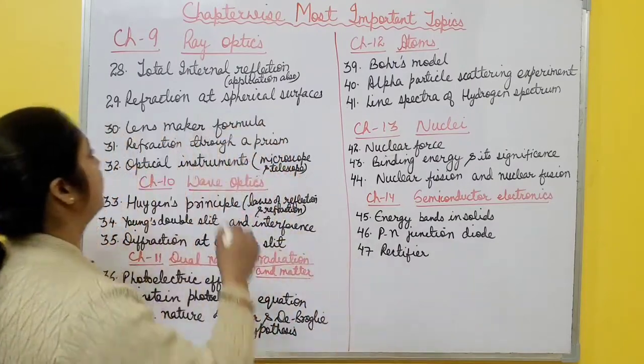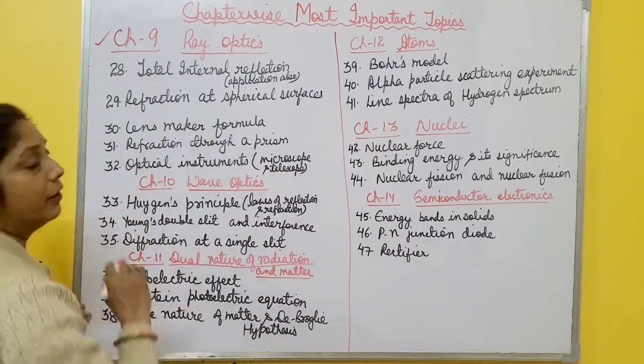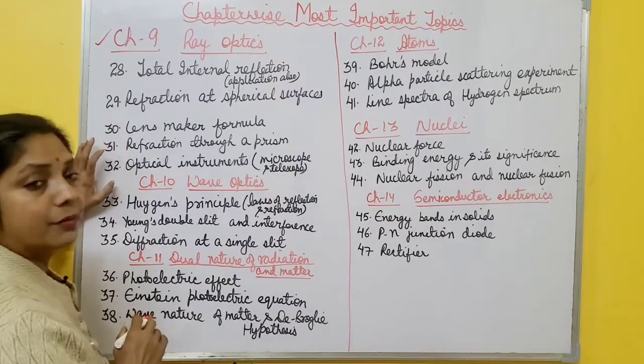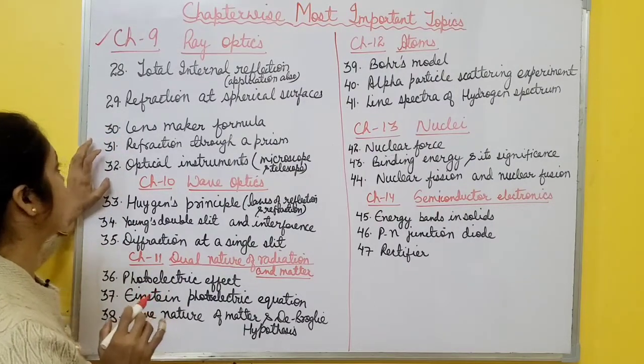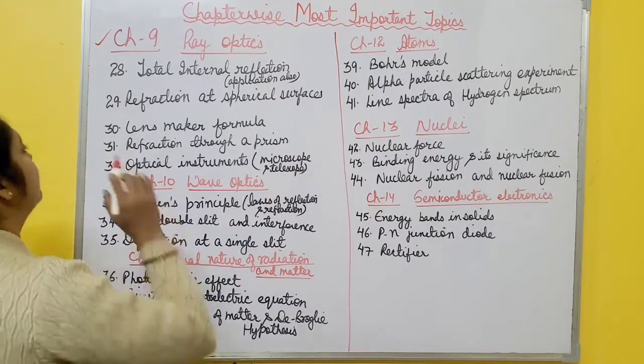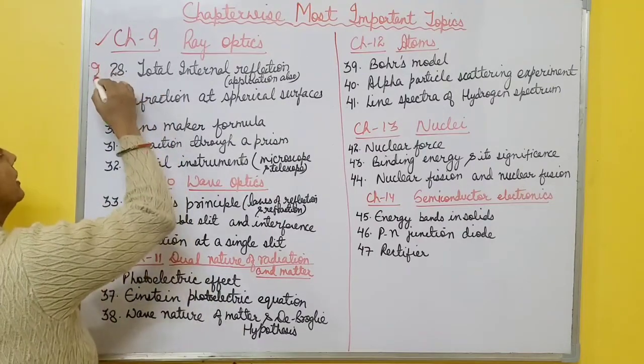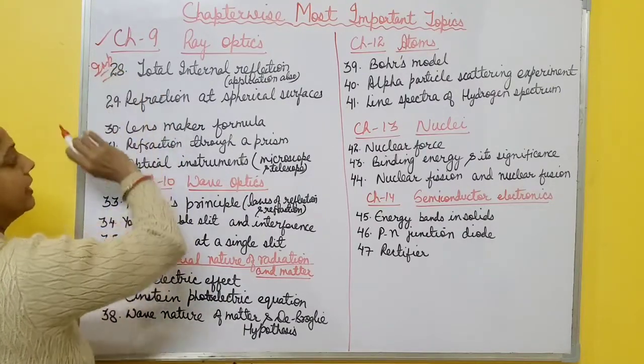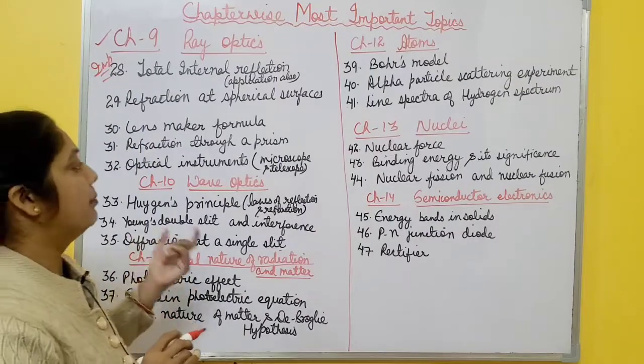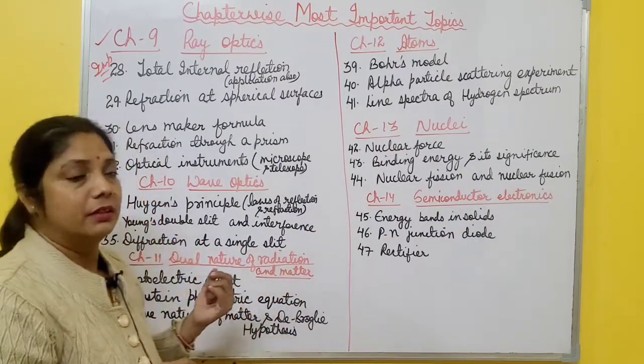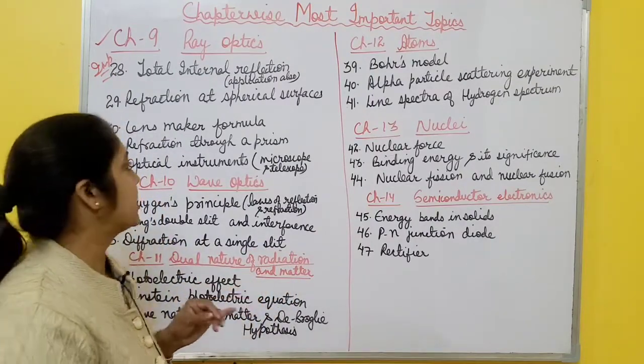Now chapter number 9, that is ray optics. The weightage of ray and wave optics is very large, I think 9 to 10 marks. So in ray optics, the most important topic is total internal reflection. It is very, very important, and its applications also, like optical fiber and the brilliance of diamond. All these applications are important.